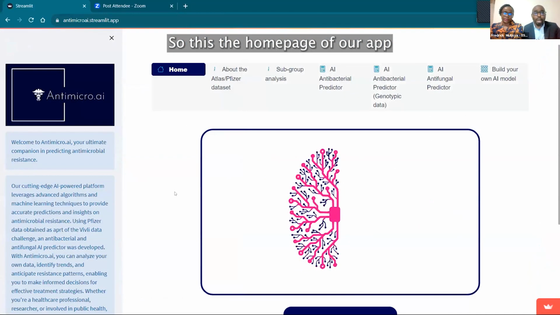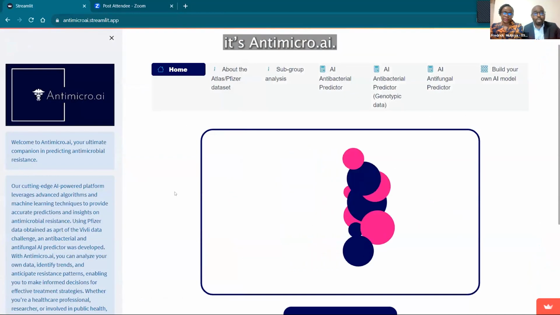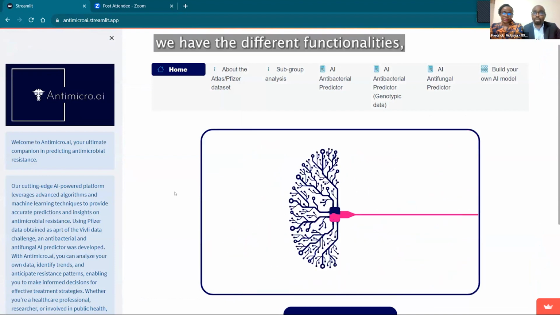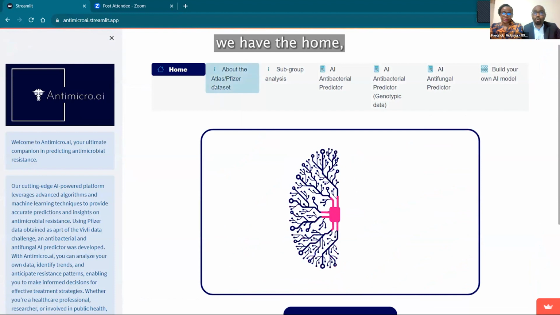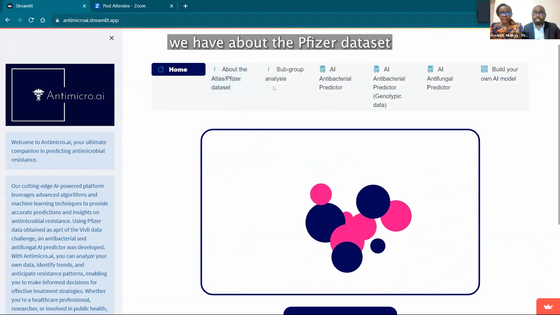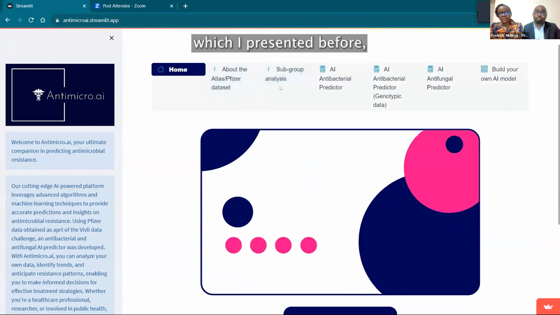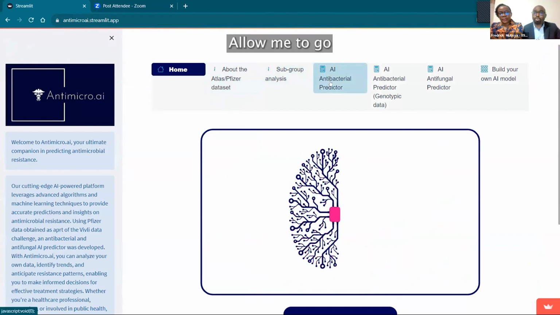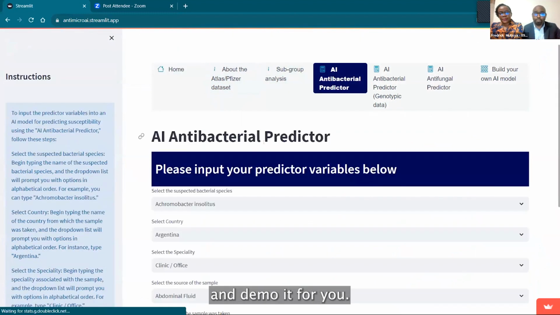So this is the homepage of our app. It's antimicro.ai. On the left-hand side, we have the instructions. On the bar on the top, we have the different functionalities. We have the home, we have about the Pfizer dataset, and we have subgroup analysis, which I've presented before, which I'll not delve into because of time. Allow me to go to the antibacterial predictor and demo it for you.